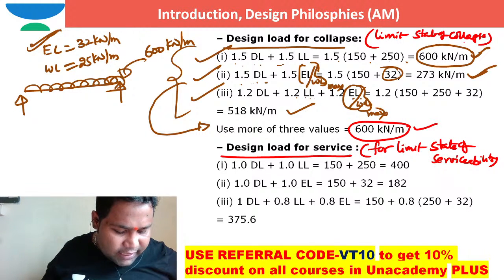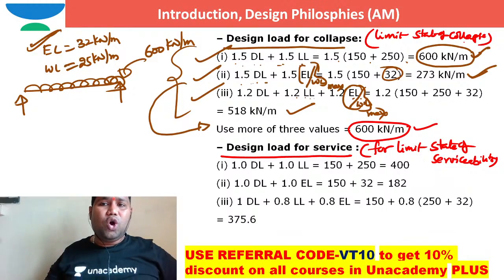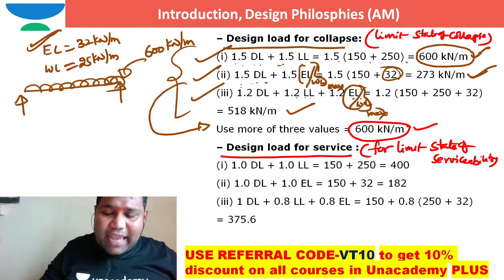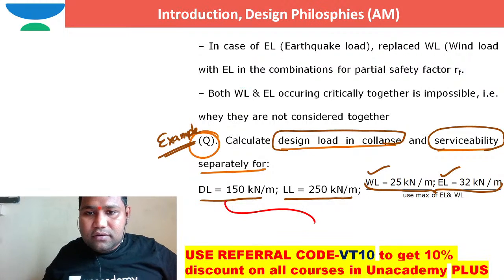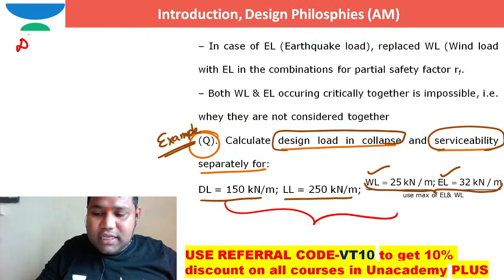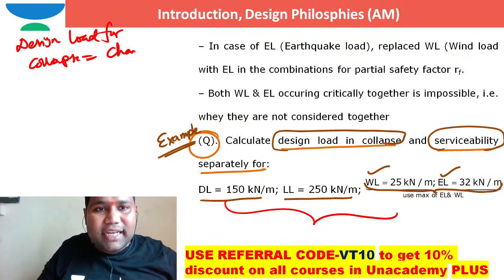Right. Sir, design load for collapse is the characteristic load. No, these given loads are characteristic loads. Dear brother, these given loads are characteristic loads. Design loads for collapse. See here. Design load for collapse is always characteristic load